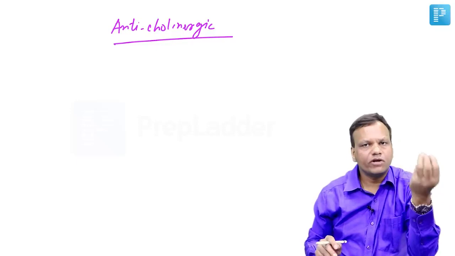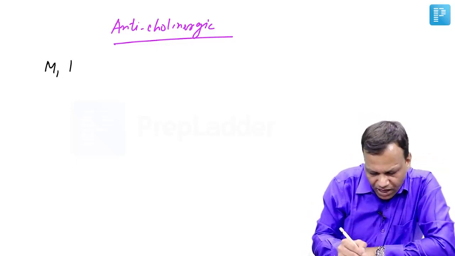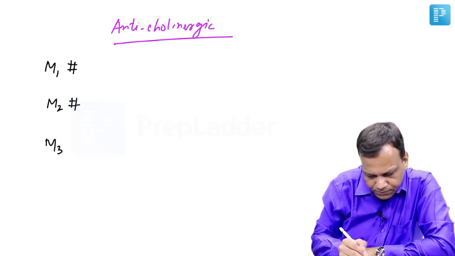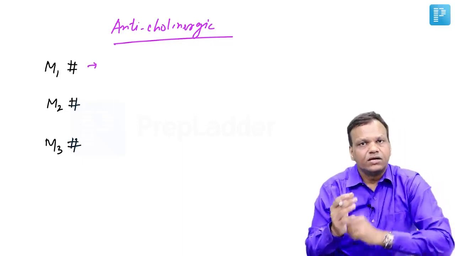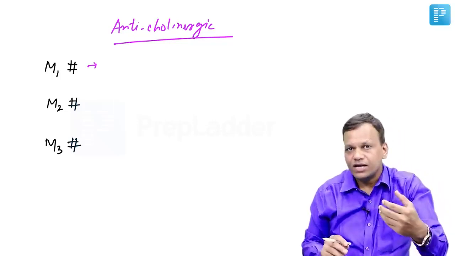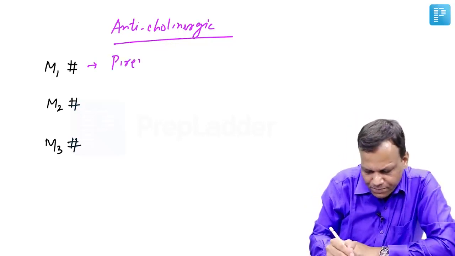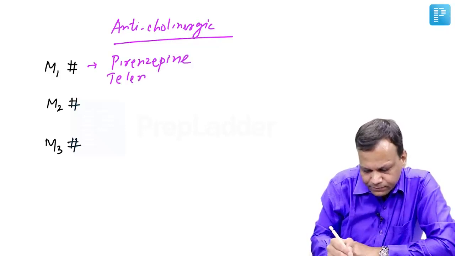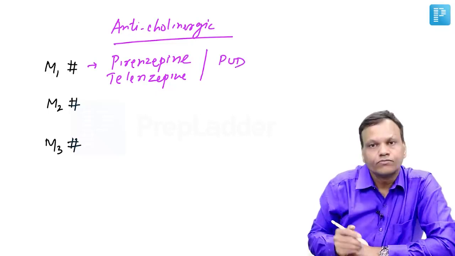So we have three main cholinergic receptors, M1, M2, M3. So anticholinergic drugs may be M1 blockers, M2 blockers, or M3 blockers. M1 was present in the stomach, increasing the acid. When we block M1, there is less acid, so we can use it in peptic ulcer. So the drugs are pirenzepine and telenzepine. They are used in peptic ulcer disease.